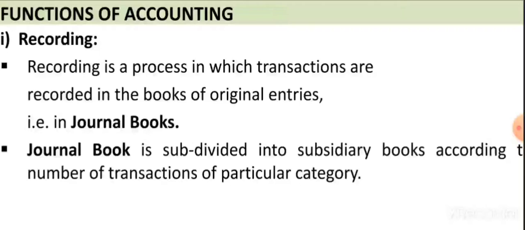According to the characteristics of the transaction, we maintain different kinds of journal, that is subsidiary books. So we'll see which are the subsidiary books.